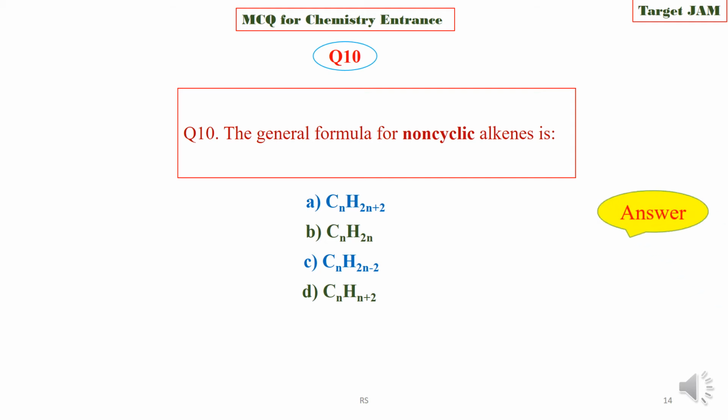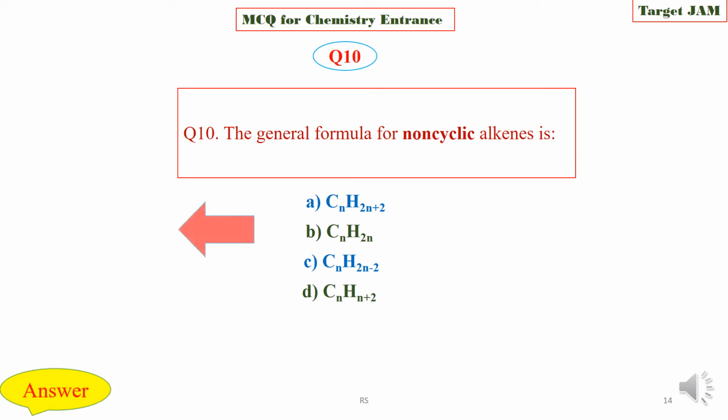We are now going to check the answer key. The right option is option B, that is CnH2n. Non-cyclic means acyclic. For acyclic alkene, it is CnH2n, and for cyclic alkenes, it is CnH2n-2.